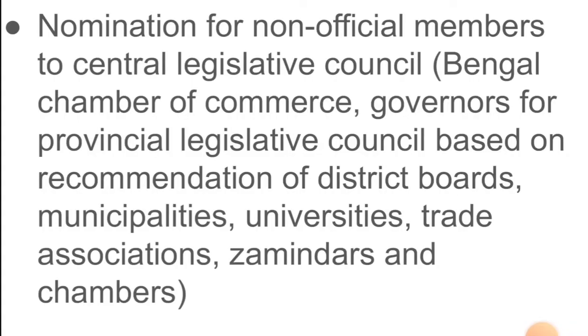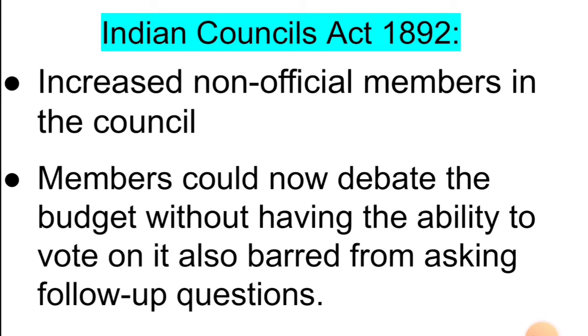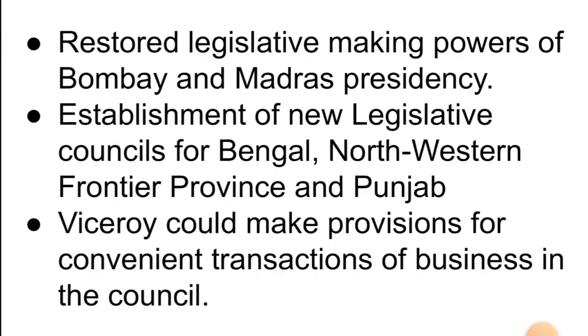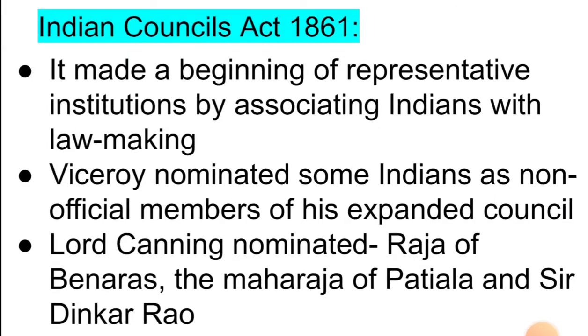Now, nomination for non-official members to the Central Legislative Council: Bengal Chamber of Commerce, Governor for Provincial Legislative Council based on recommendation of district boards, municipalities, universities, trade associations, zamindars and chambers. Nomination was done earlier also, as we can see in the 1861 Councils Act. Lord Canning nominated the Raja of Banaras, the Maharaja of Patiala and Sir Dinkar Rao to his non-official expanded council.